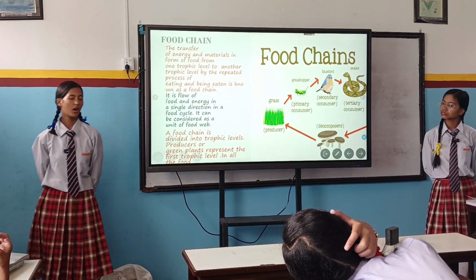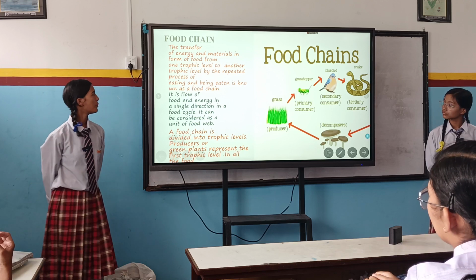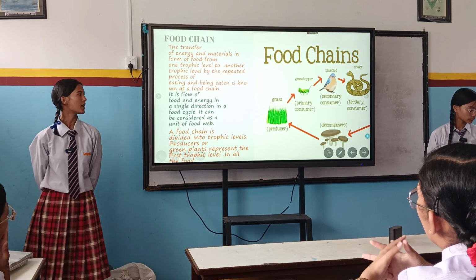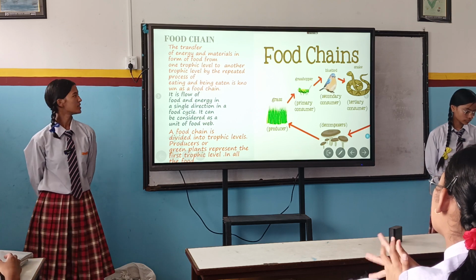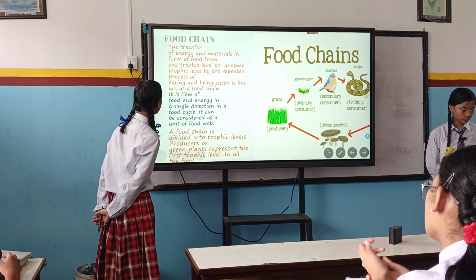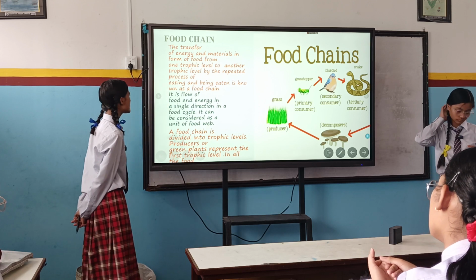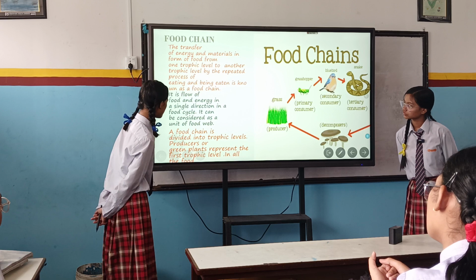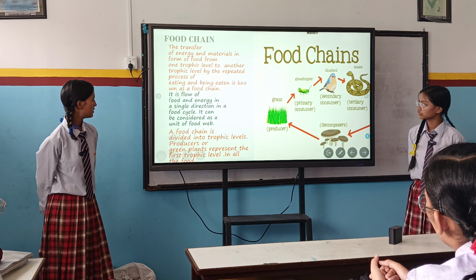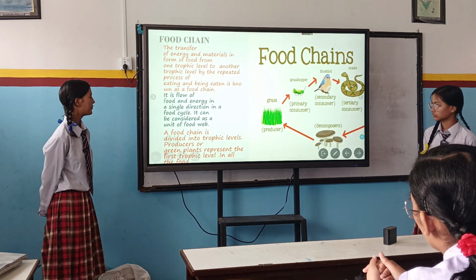It is the flow of food and energy in a single direction. It can be considered as a unit of a food web.